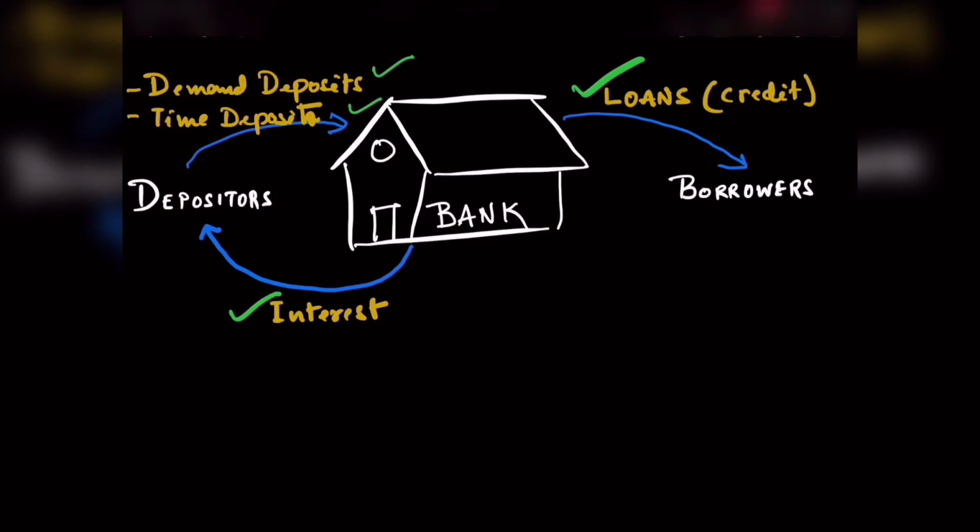But in the case of loans, the commercial banks lend money to the borrowers, and the banks will get this amount back from the borrowers. And on top of that, the borrowers will be charged a certain rate of interest for borrowing money from the commercial banks,